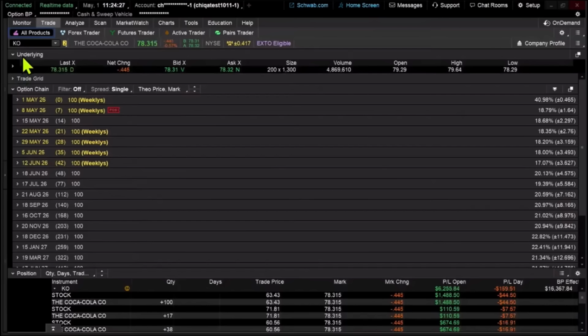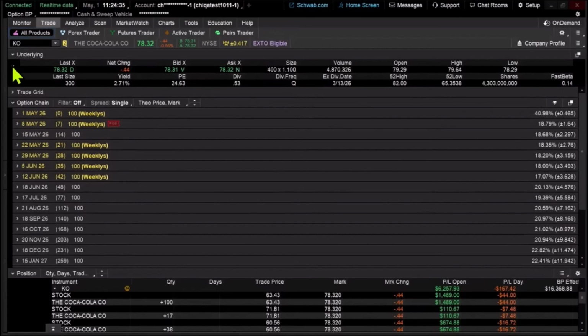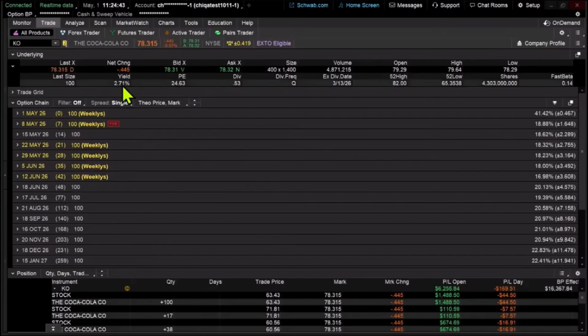But right here under this, the underlying information in the Trade tab, if you open up the down arrow here and kind of extend that information, you've got some relevant pieces of data here. You've got the dividend yield, you've got the absolute amount of the dividend, and you've got the dividend frequency. And you've got the last dividend or ex-dividend date. So you see kind of the frequency at which they pay.